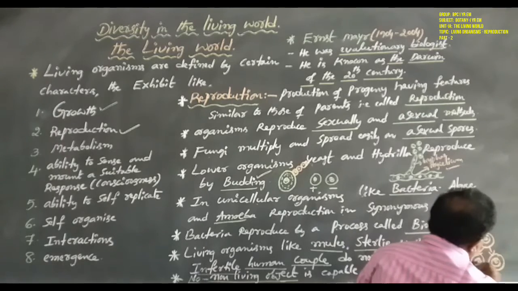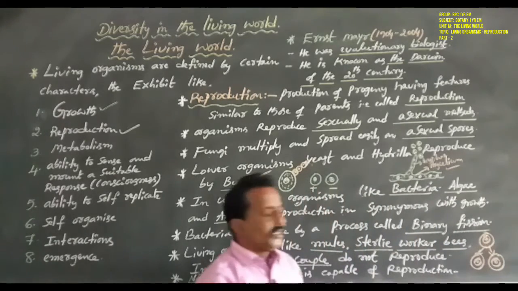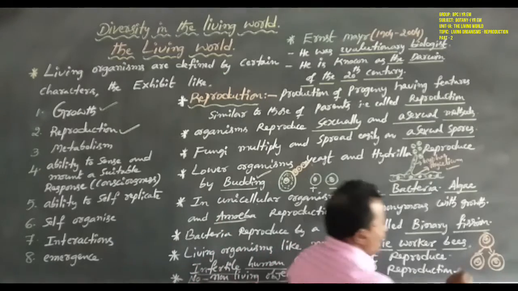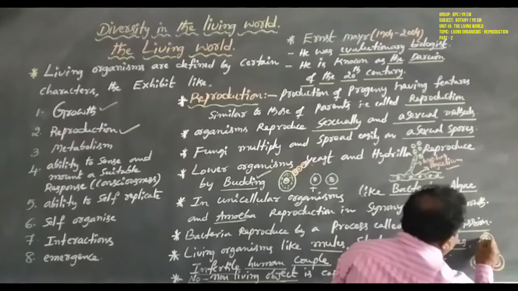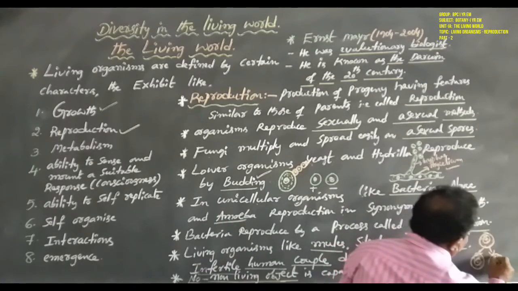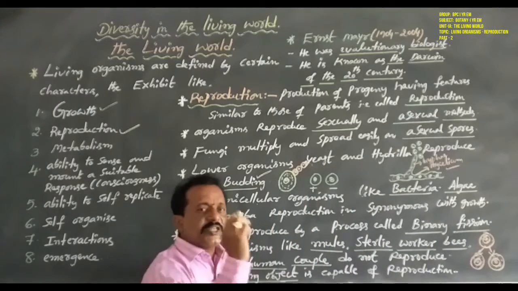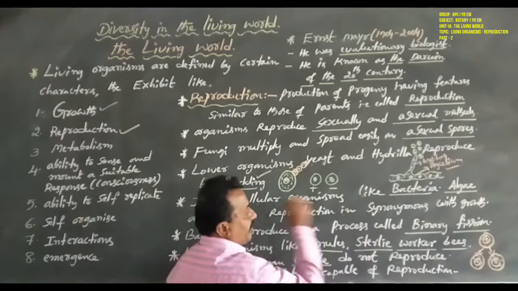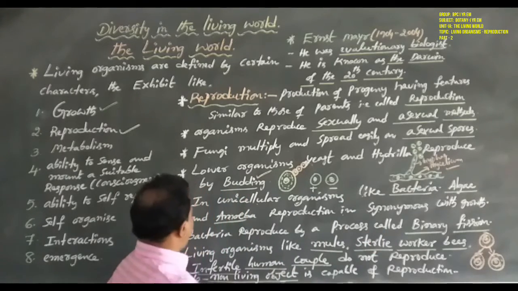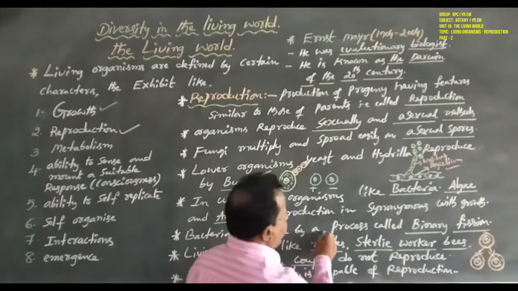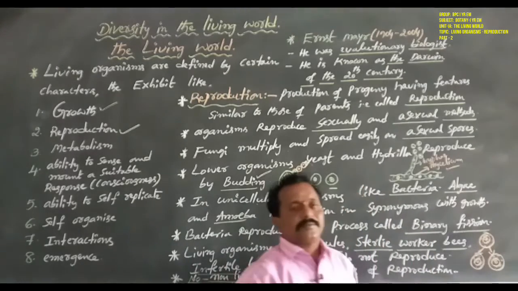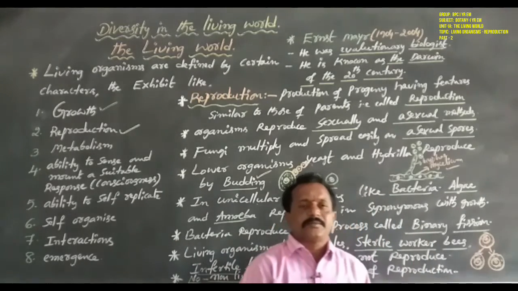These two daughter cells are similar to the mother cell. That is called cell division or binary fission. This type of cell division is clearly shown in bacteria.